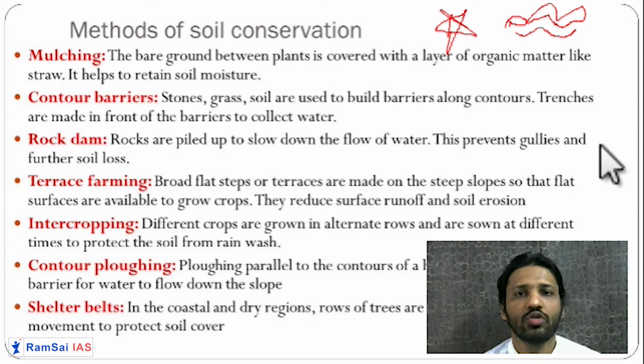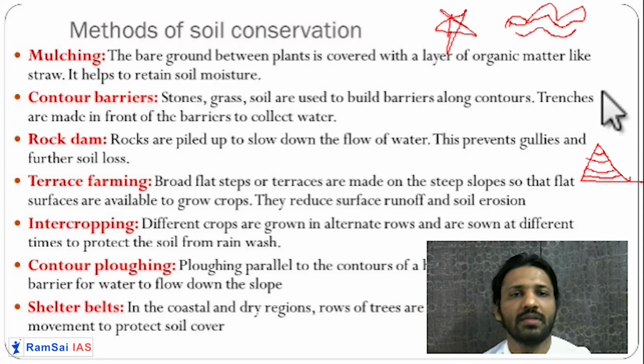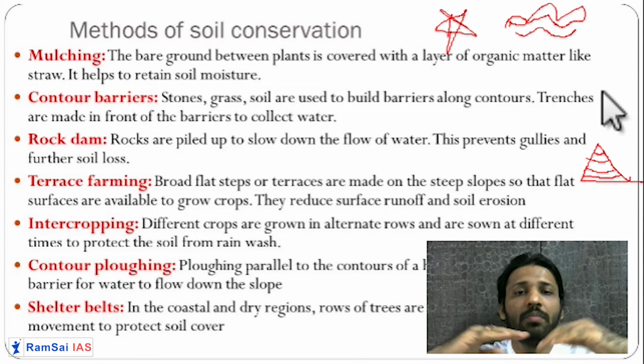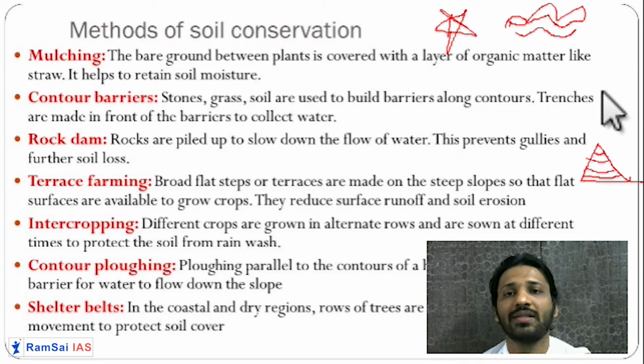What are contours? Contours are nothing but steps, like this. You will see on the mountain, they have created steps in a step-like manner. The steps are created on the mountains, so they are called contour barriers. Perpendicular to the slopes, these steps are created either by plugging the mountain or by the use of stones, by the use of rocks. They will create those steps called contours.